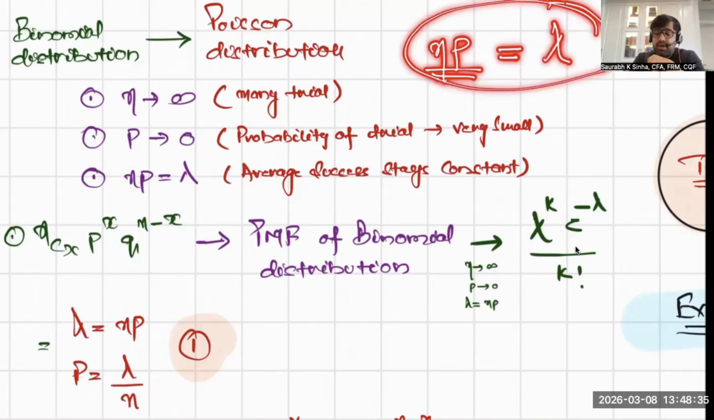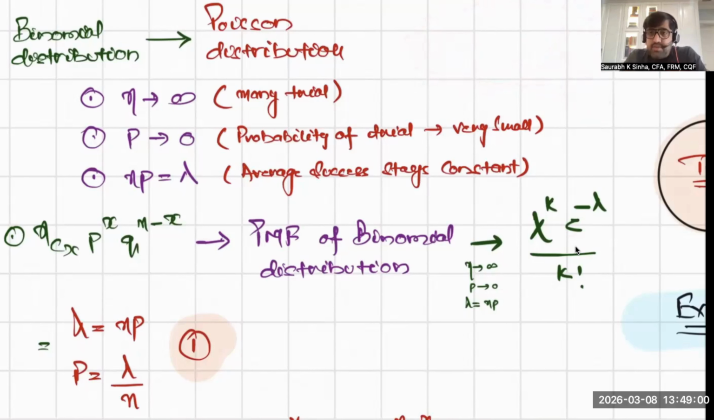But what is important? n is a very large number, p is a very small number, so lambda is a reasonable finite number. That is a very important point. Lambda should be a finite number. It should not be unreasonably small, like 0.0001, or infinity. So it's a finite, reasonable number.